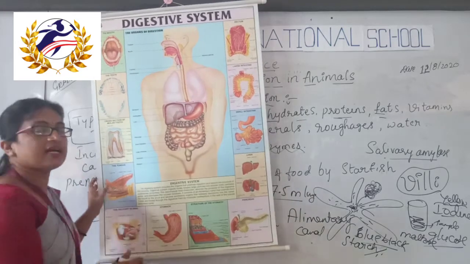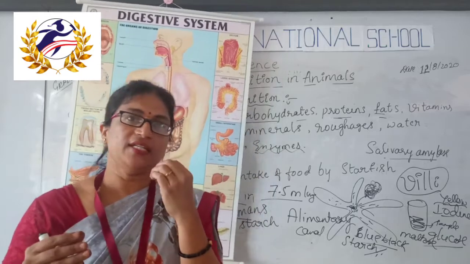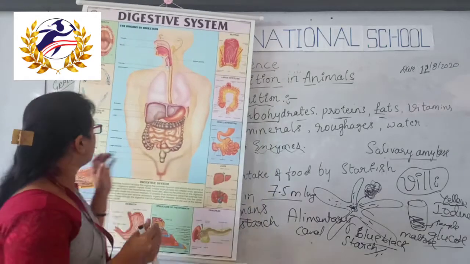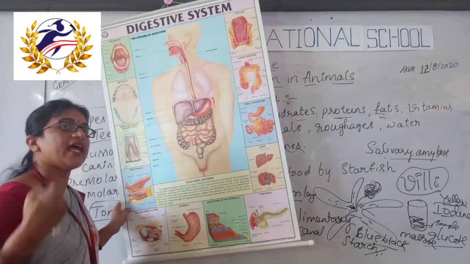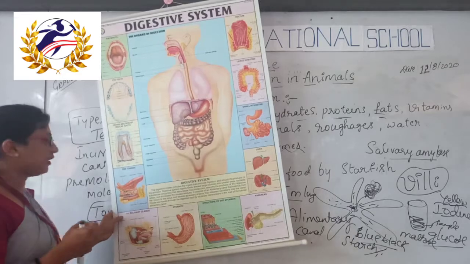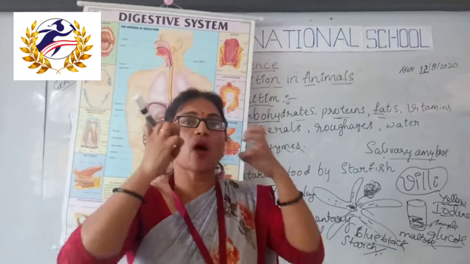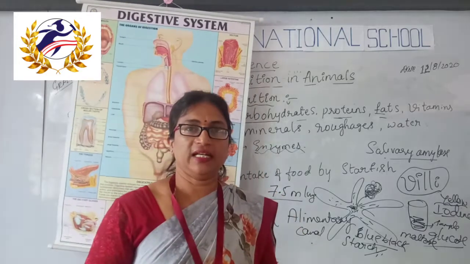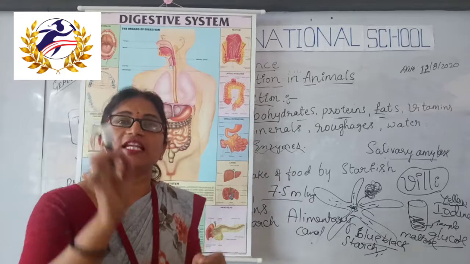Incisors help in biting and cutting. Canines are the teeth used for tearing, sugarcane for example. Premolars and molars help to chew the food properly. This proper chewing of the food is called mechanical digestion.